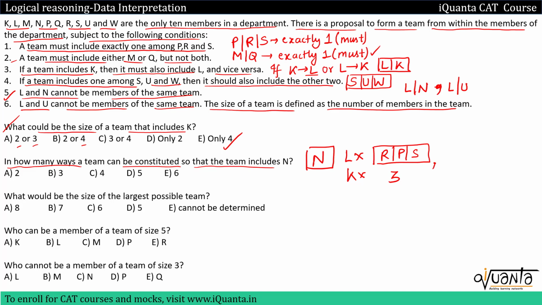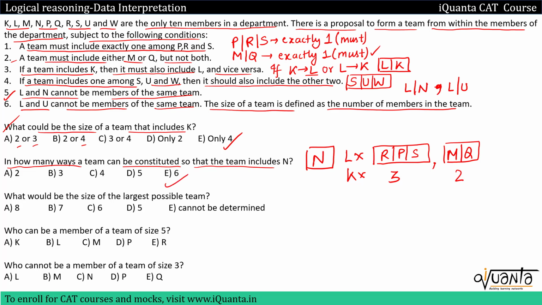Apart from that, M or Q have to be included in the team. So we can have either M in the team or Q in the team. So 2 ways are possible from here. So that's it. Total number of teams will be 3 into 2, 6. Option E will be the correct answer.